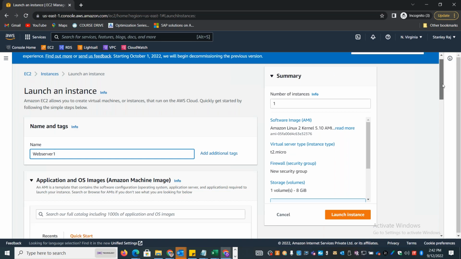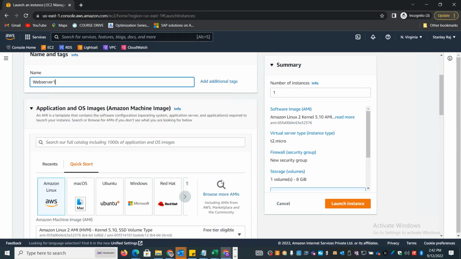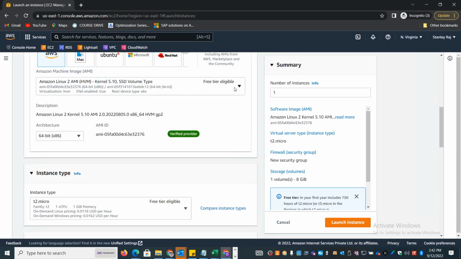We'll try creating different operating systems. So first I'll create an Amazon Linux 1. I'll call it Linux web server 1. I can select the free tier eligible image.